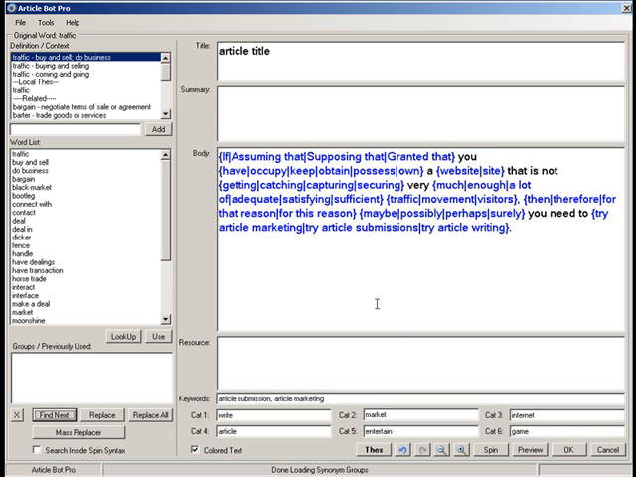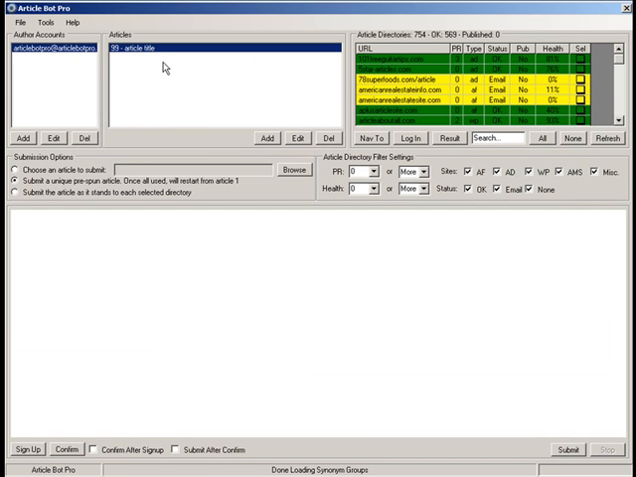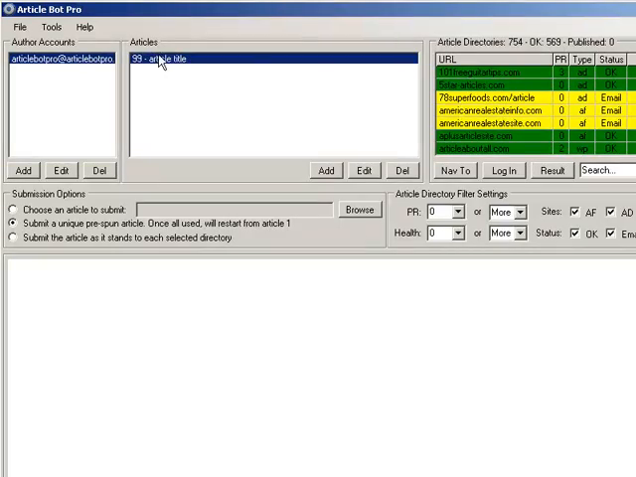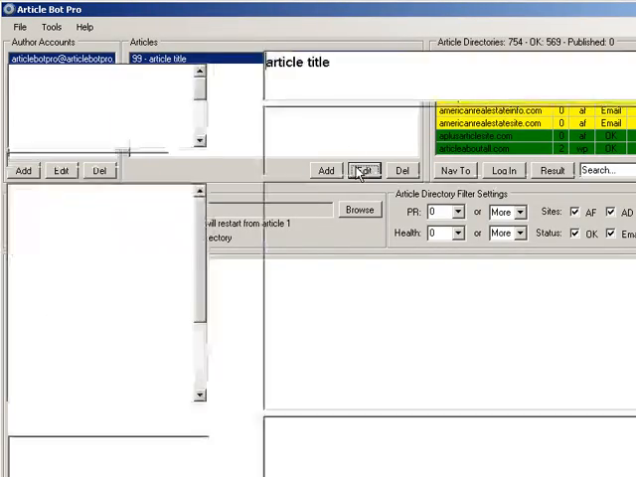But anyways, that finishes off this video. If you hit cancel, your article will not get saved. If you hit OK, your article will get saved. So I'll just hit OK. You'll notice up here now the article has shown up in the articles box, and then you can go in and edit it.